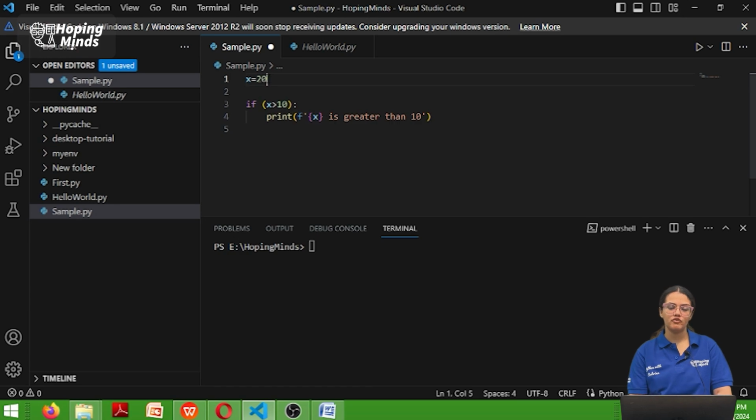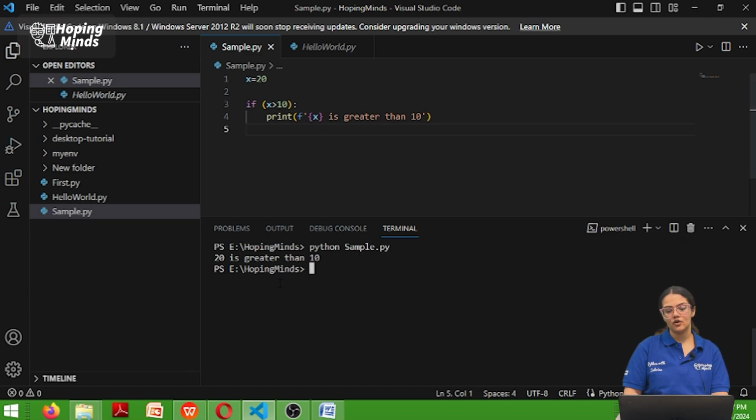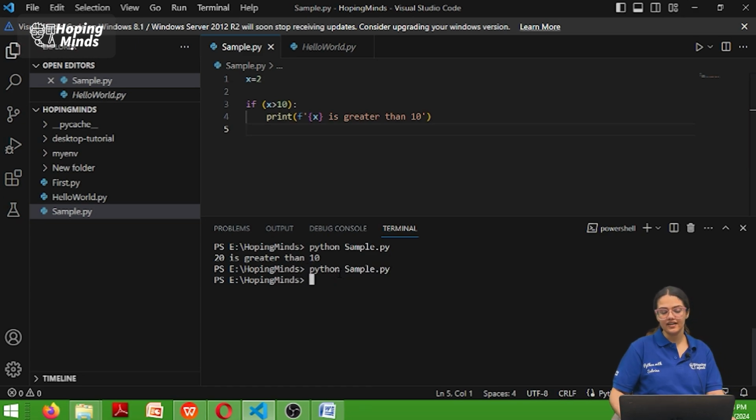So let's keep the value of x as 20. Now let us see how this goes. Okay, so what is our result? 20 is greater than 10, right? And how about if I write 2 over here? If I write 2 over here, let's see if it will get printed. No, it has not printed 2.